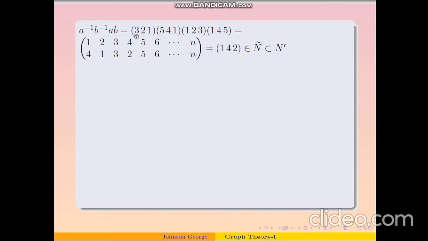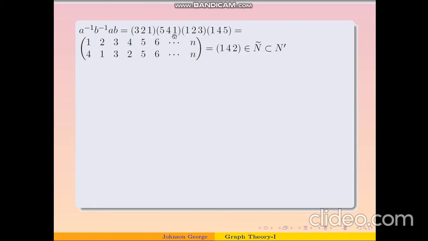Here 3 is sent to 2. Here 2 is fixed. Here 2 is sent to 3, and here again 3 is fixed here. So we can see that ultimately 3 was sent to 3. And similarly, let us see where 4 will be sent. Here 4 is sent to 4.